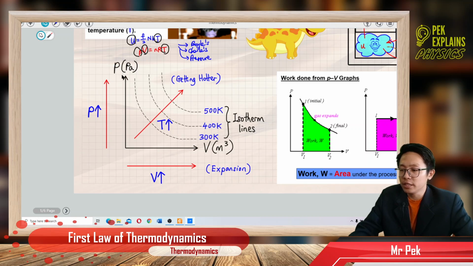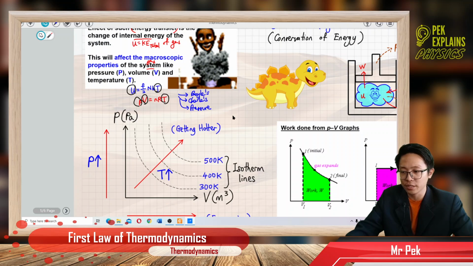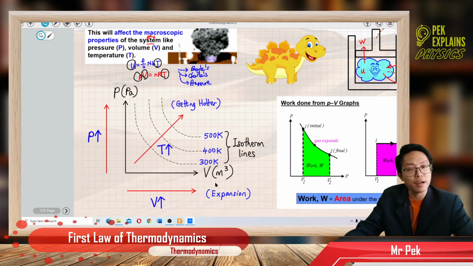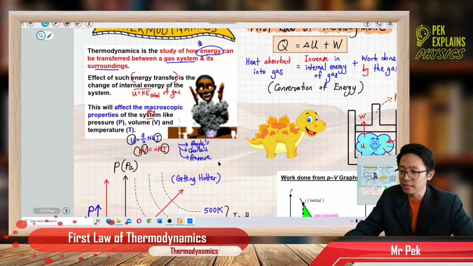So why is this pressure volume graph so important? Because in Boyle's law, Charles' law, and the pressure law, we always use this graph, isn't it? And just now I did say that the energy transfer will cause a change in the internal energy, and will also cause a change in the temperature of the gas.